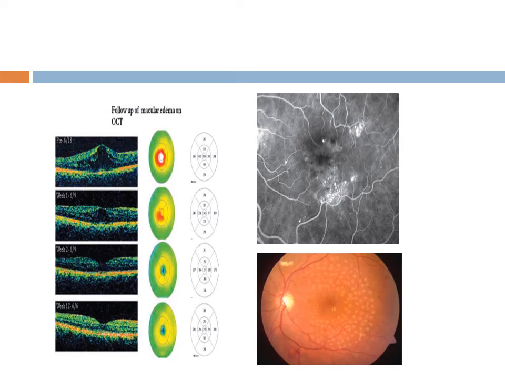Here you can see the red part is thickened retina and after treatment the thickness has settled down. Here the fluorescent angiogram of the same patient shows leakage and this leakage is diffuse and it has been treated by grid photocoagulation. So you can see these marks of laser photocoagulation. This form of laser photocoagulation treatment is known as grid and it has settled the macular edema.